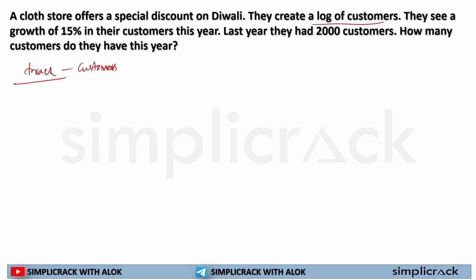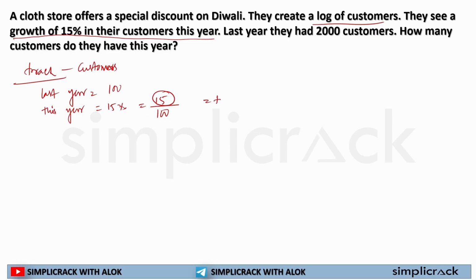Then they see a growth of 15% in their customers than last year. What does this mean? This means if last year 100 customers came and this year the number of customers increased by 15%, that means 15 increased out of 100.